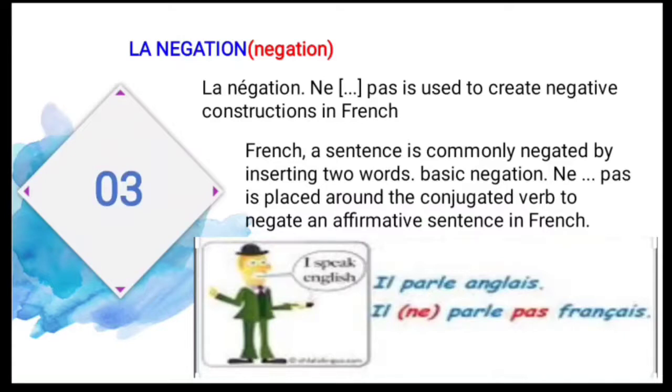Let's see the example. Il parle anglais. So he speaks English. It's an affirmative sentence. So when you are changing it to the negative sentence, you have to use ne pas only. So il ne parle pas français. So he does not speak French. So this is the formation for negative in French.